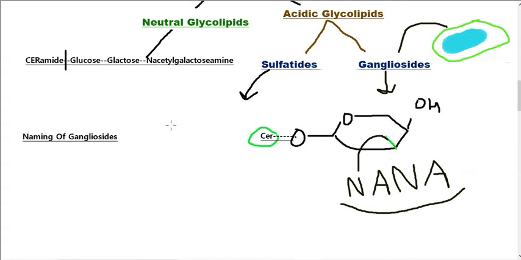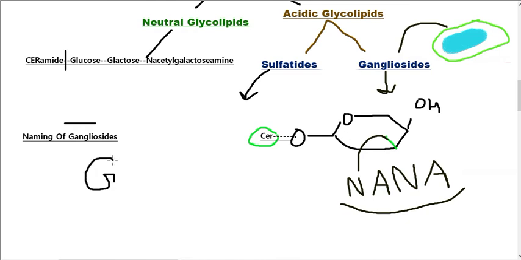Naming of gangliosides: how we name different types of gangliosides, or how different types of gangliosides can be differentiated from each other. First of all, we give every ganglioside a common name G. G means ganglioside.